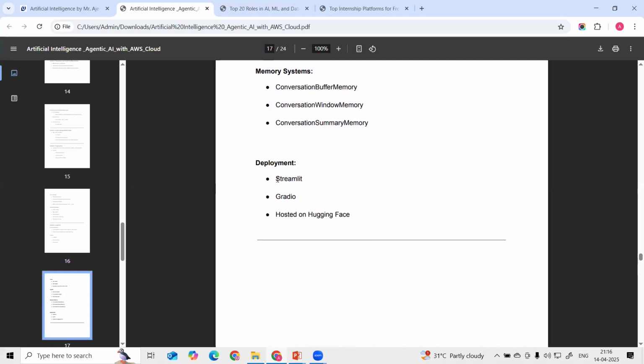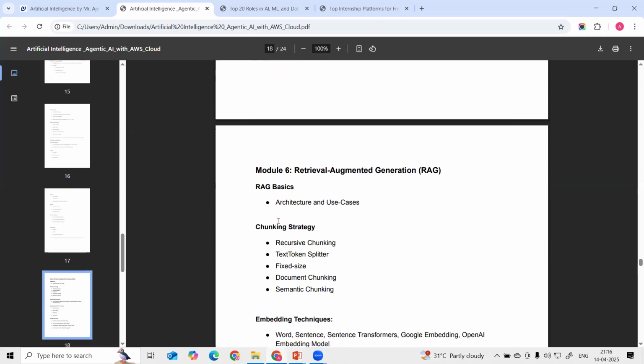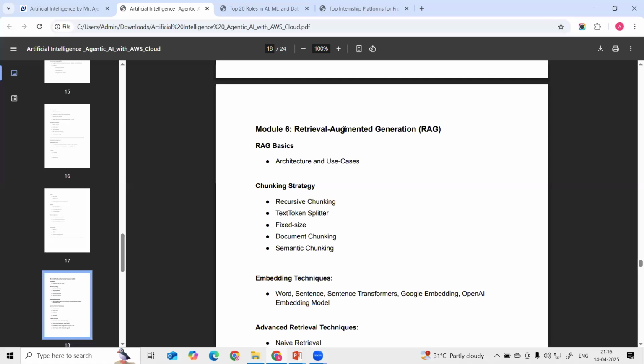Okay, then we are going to see how we can build our model with the help of Streamlit application and Gradio application, and we are going to host our model in Hugging Face. Okay, so this will be deployment. And then after that, we are going to look at the RAG architecture.